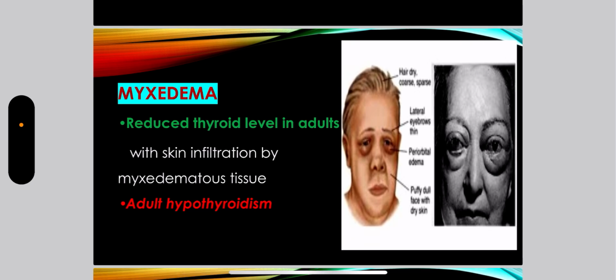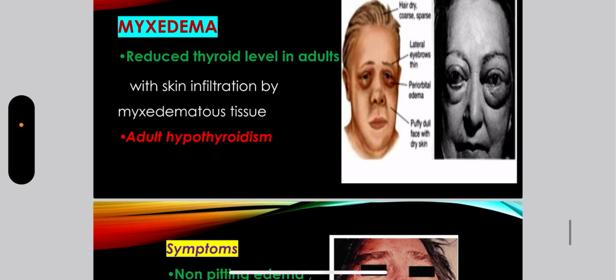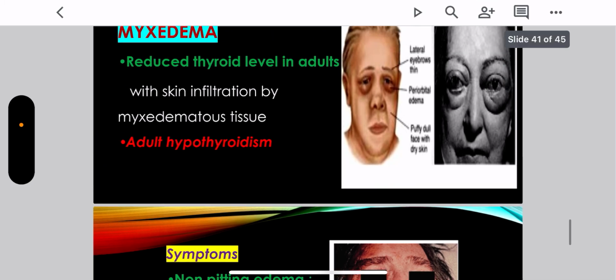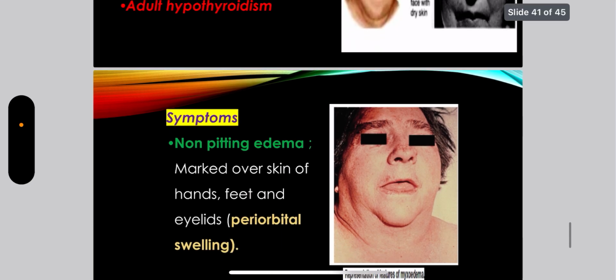Now about myxedema. Myxedema is adult hypothyroidism. Whenever there is reduction in the levels of thyroid hormones in adults, the condition is labeled as myxedema. In myxedema, there is infiltration of the skin by myxedematous tissue. As you can see from this figure, there is presence of skin infiltration by myxedematous tissue. There is non-pitting edema, we can say.